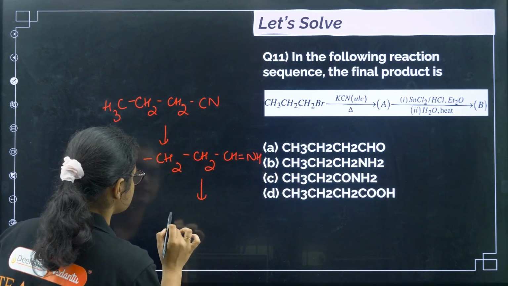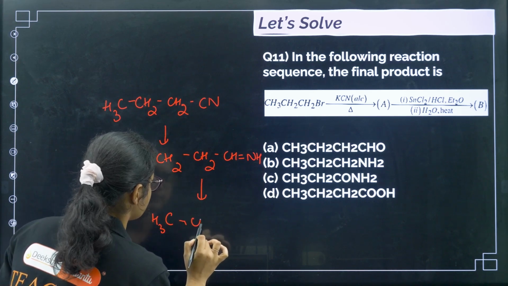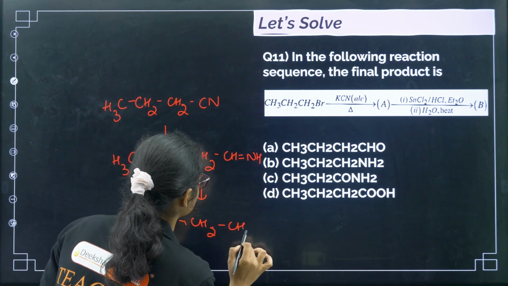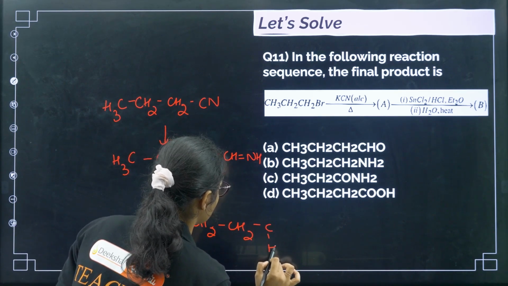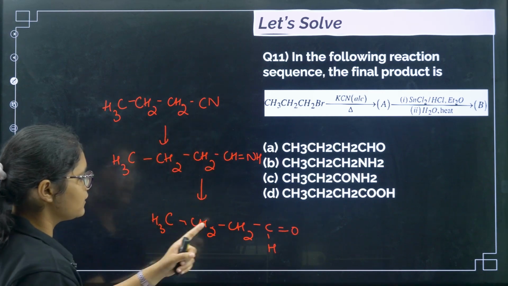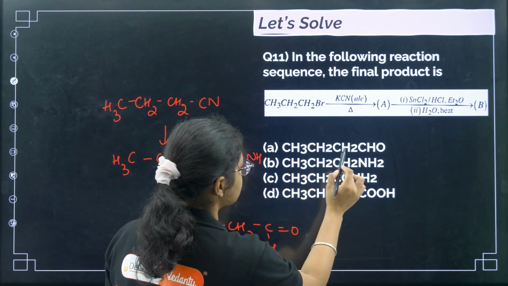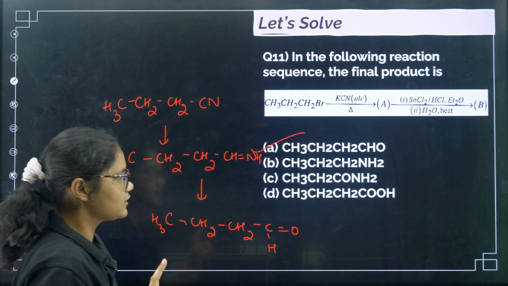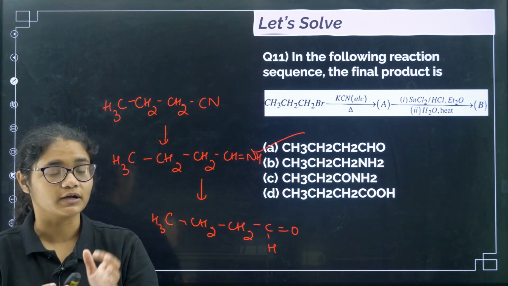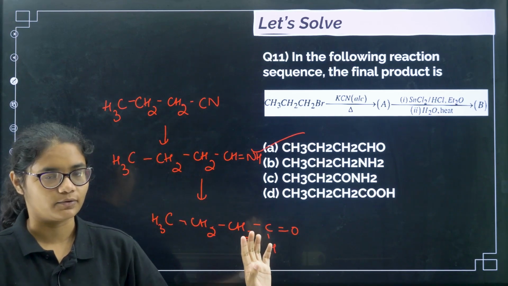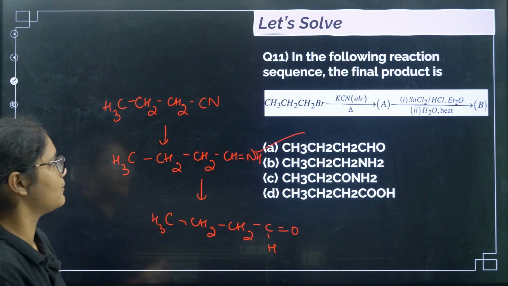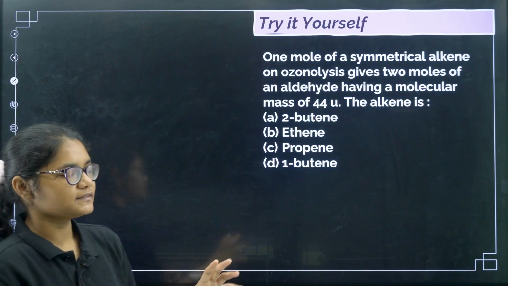Then with hydrolysis we will get CH3CH2CH2CH=O, that is butanal, CH3CH2CH2CHO. Now the homework for you: comment down the names of these reactions. So two name reactions you have to comment down.